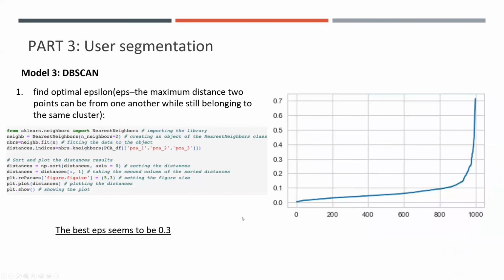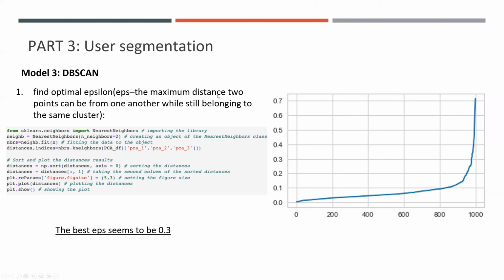Okay, next one. Okay, for the DBSCAN, it's density-based spatial clustering of applications with noise. So it's a basic algorithm for density-based clustering. So we cannot use the cluster number generated by the elbow method.